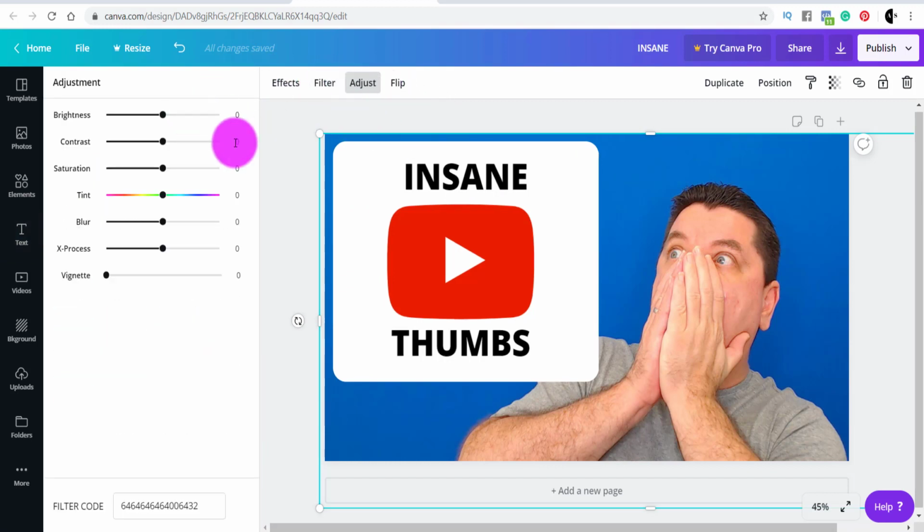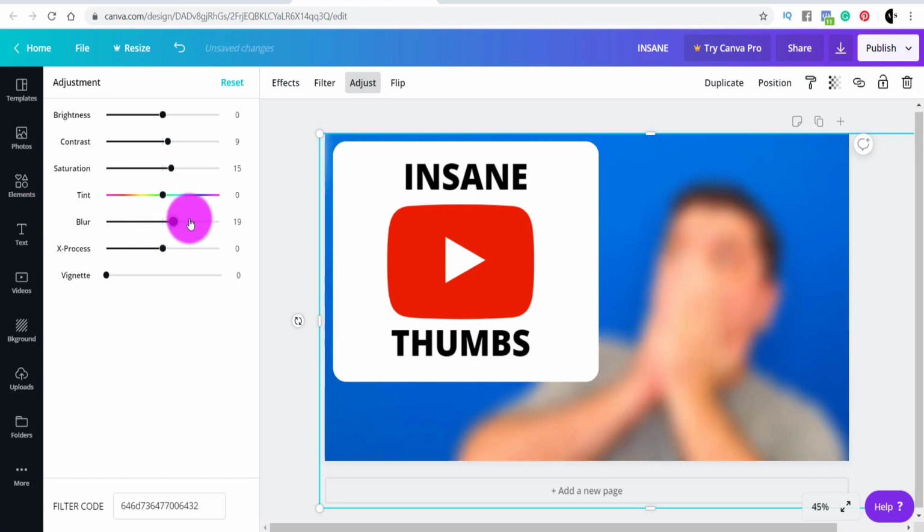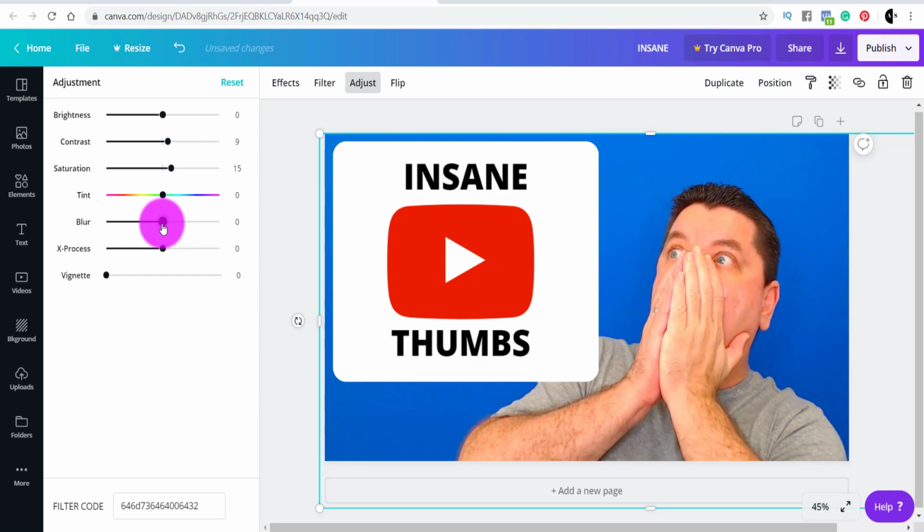Now with adjust, what I like to do is sharpen the photo a little bit. So you come over to here, and for contrast, what I generally like to do is just move it up a little bit, say to about 9 or 10. Saturation as well to about, say, maybe 15 or 20. And then you've got this one here where it's got blur, so you can sharpen this image. As you can see, if you go this way, it's going to blur it. If you come back this way and keep going just a little bit to the left, let's say to -10, it's just going to create that as well.